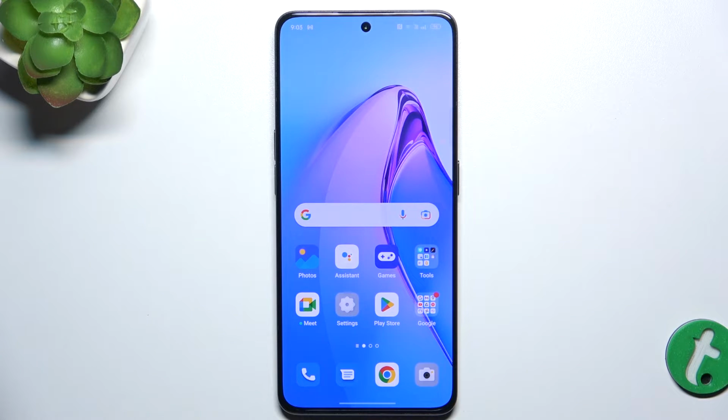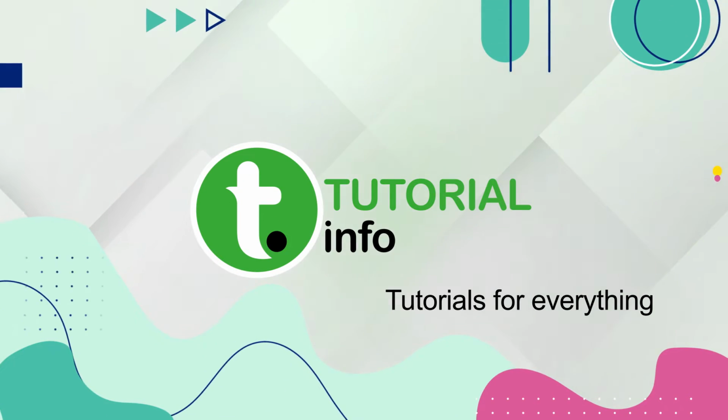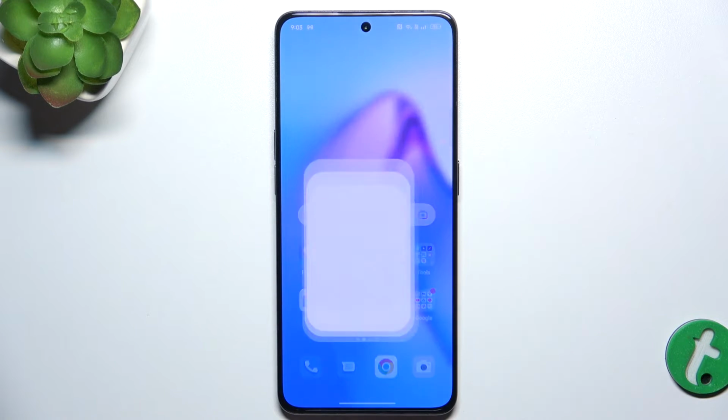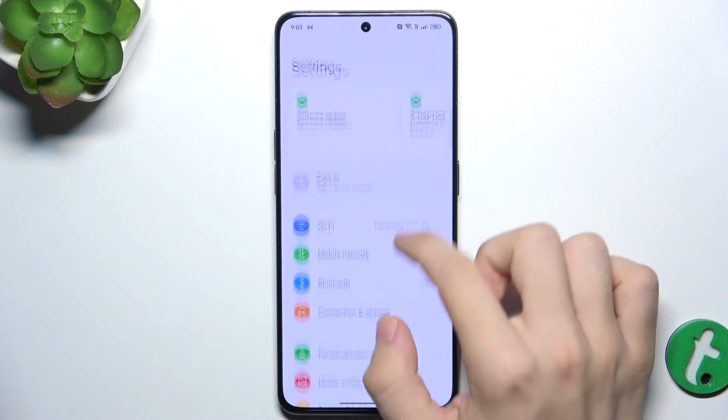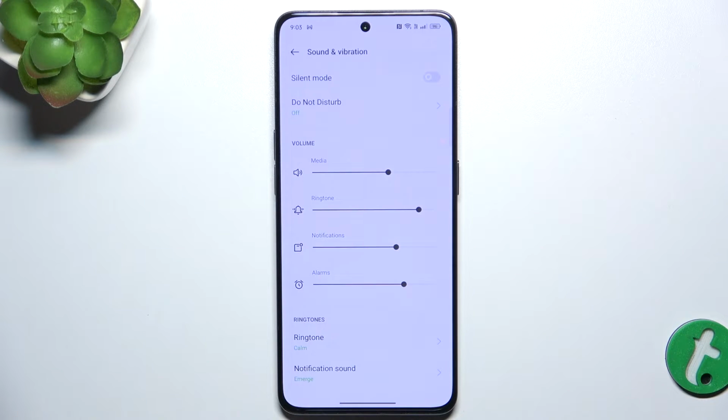Hello, in this video, I'm gonna show you where to find and how to manage sound settings on Oppo Reno8 Pro. To find and manage sound settings, go to Settings app, then go to Sound and Vibration, and now I'm gonna get you through all of these settings.